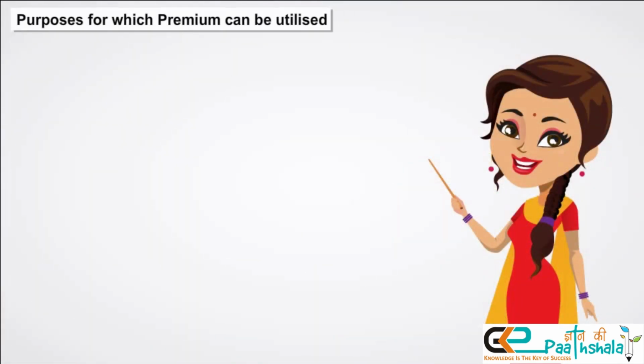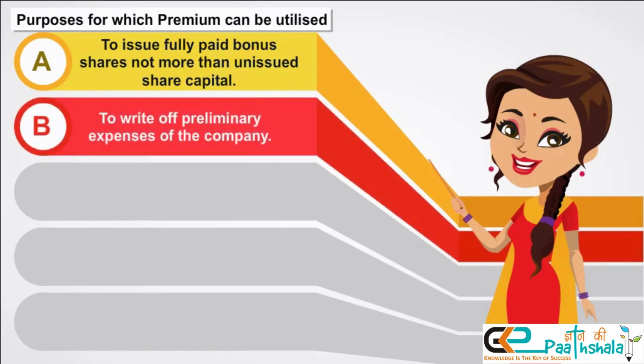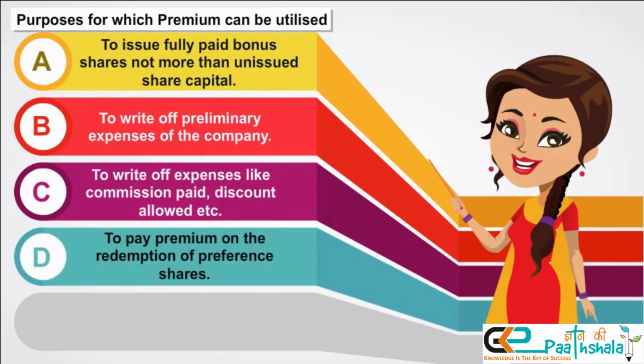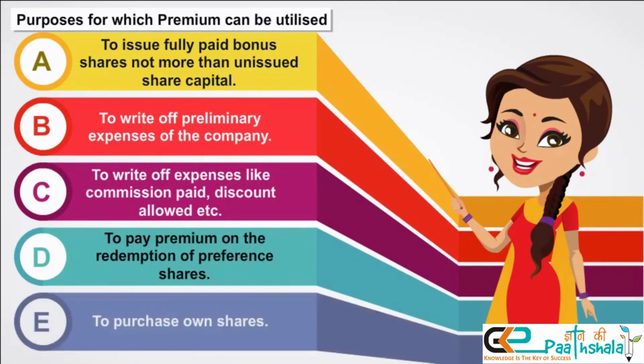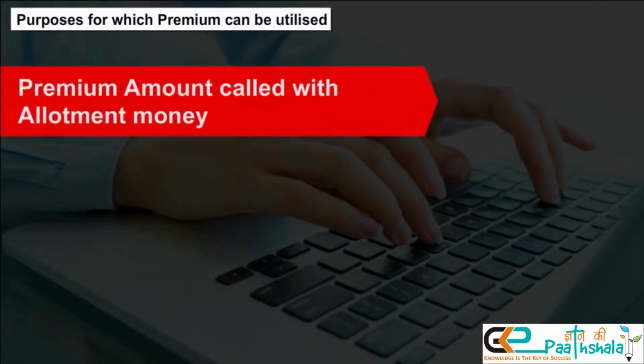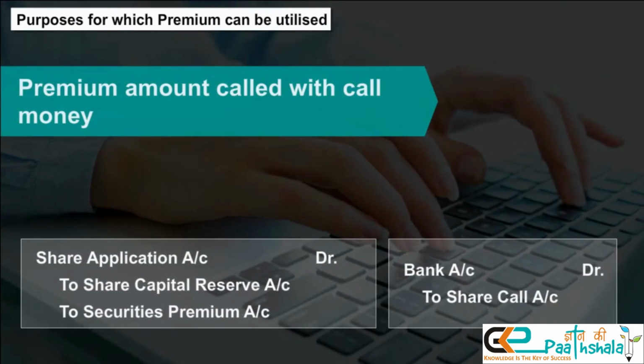Purpose for which premium can be utilized: A. To issue fully paid bonus shares, not more than unissued share capital. B. To write off preliminary expenses of the company. C. To write off expenses like commission paid, discount allowed, etc. D. To pay premium on the redemption of preference shares. E. To purchase own shares. Entries for premium amount called up with application money, premium amount called with allotment money, and premium amount called with call money.